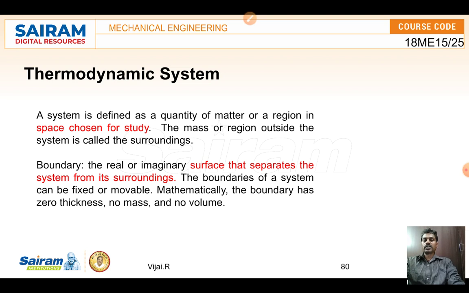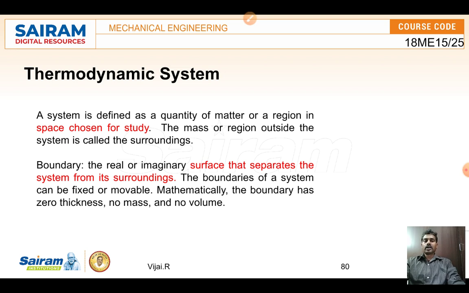A system is an area or a region, or a space, which is taken for study. The region outside the system is called the surroundings. If you take a room, or imagine a cooker, that is a system, and whatever is outside it, we call it the surroundings.